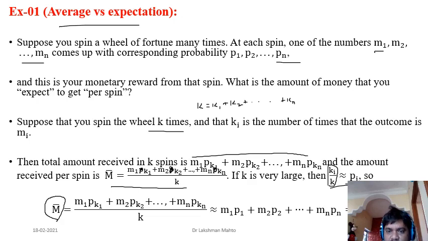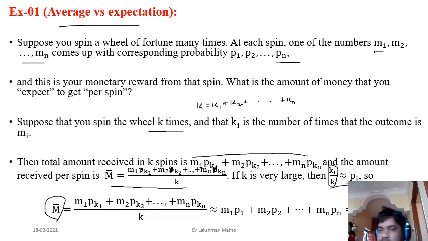So that's why average is actually expectation for large numbers of trials. If the number of trials is very small, things are complicated to discuss, but if the numbers are very large, you can easily see the meaning of aggregated probability. All these are the meaning of average versus expectation.